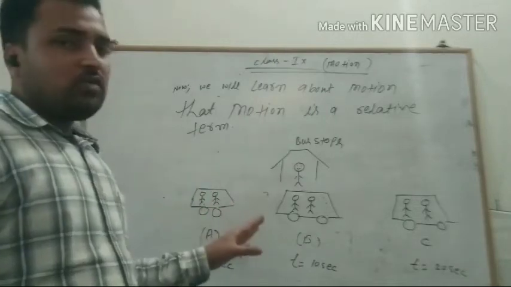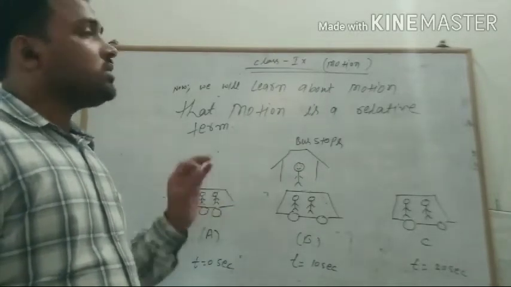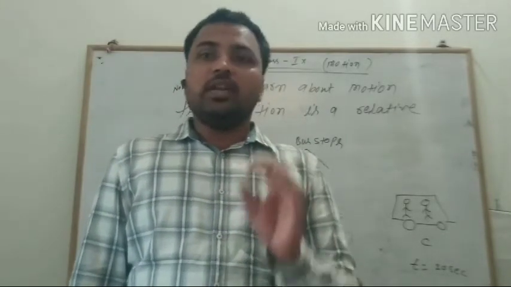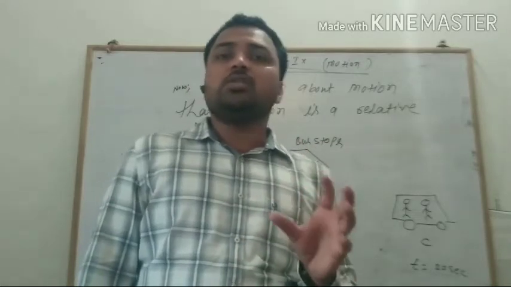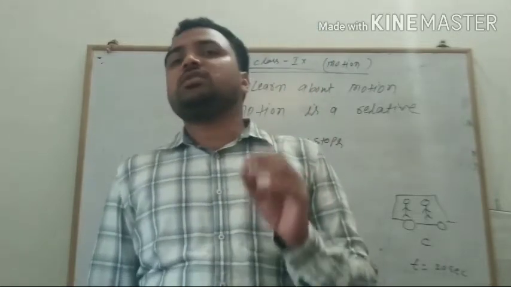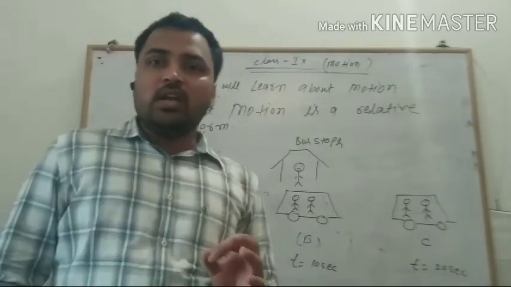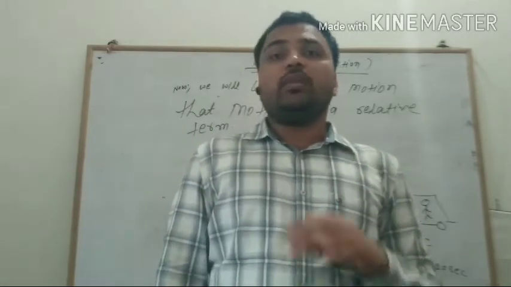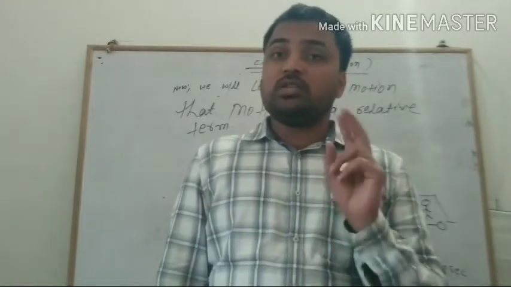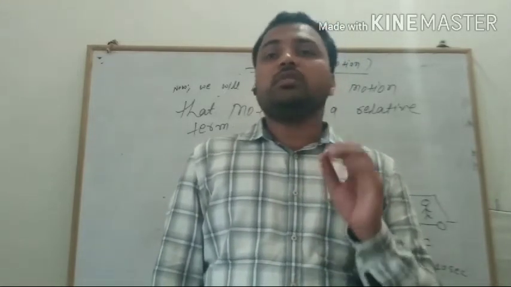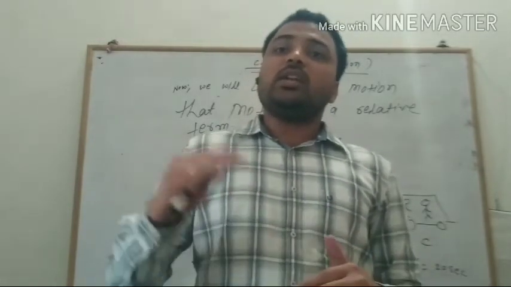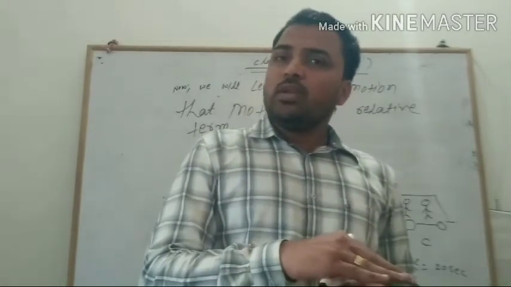So what do we understand from these examples? That motion is a relative term. Motion is purely a relative term. Motion can be related to any object that changes its position, and that changing position can be related with time as well as some static frame of reference. So finally, how can we define motion? Motion of an object is defined when that object changes its position with respect to time as well as some static frame of reference, right?